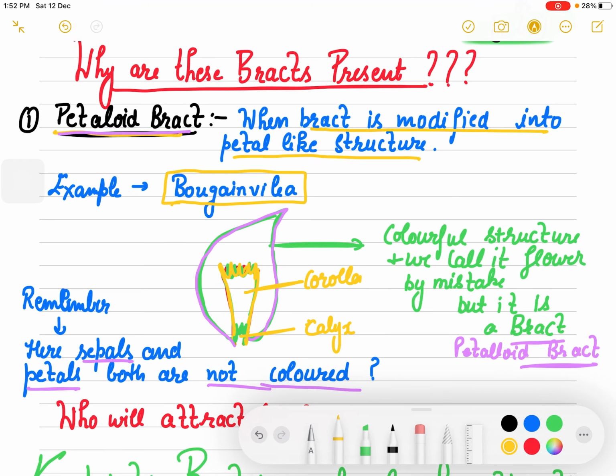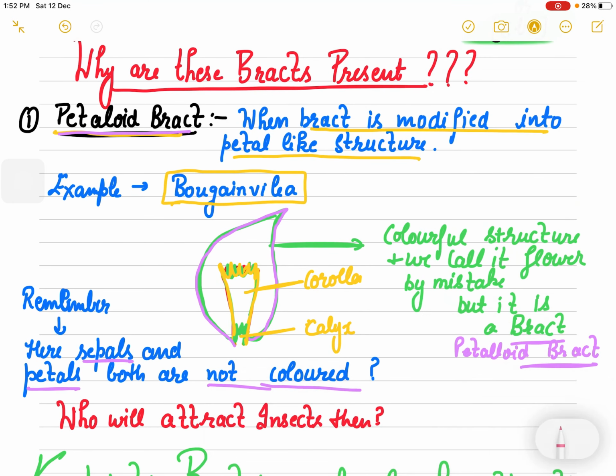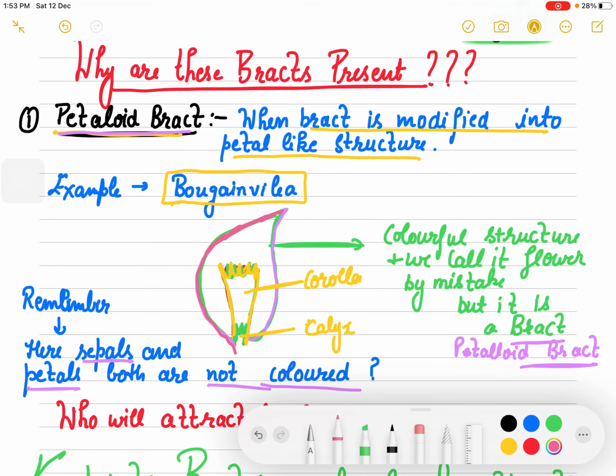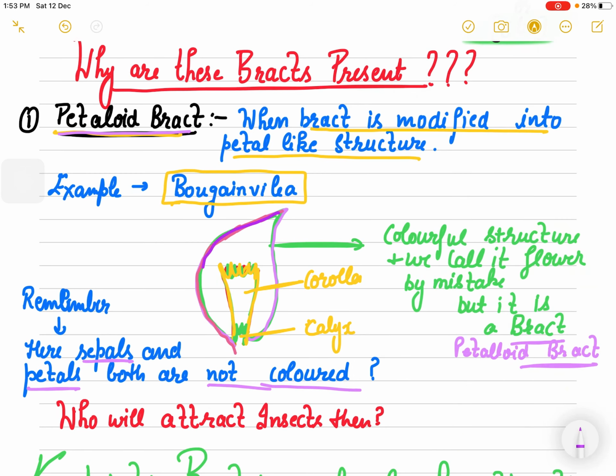Now if something is not colored, तो अट्रैक्ट तो करना है इंसेक्ट्स को. सो फॉर द पॉलिनेशन you need different agencies. So to attract insects, what are we going to have? This modified structure which is known as your petaloid bract. This is a colorful structure and we call it a flower by mistake.